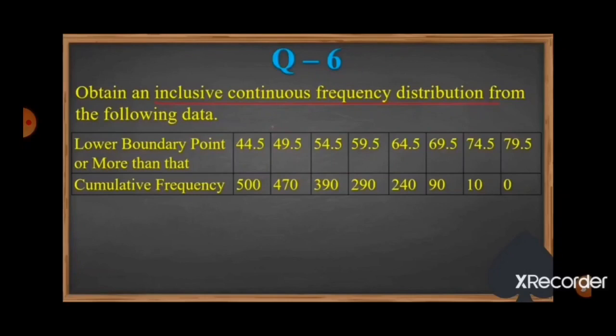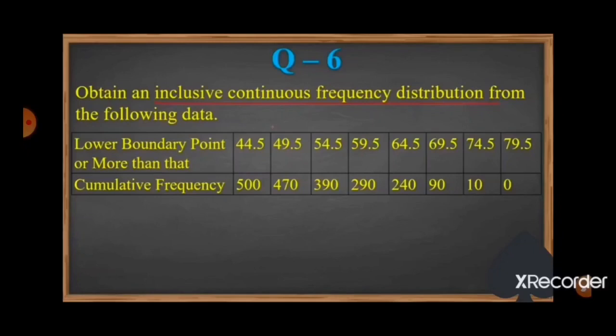There is equal distance between each boundary point. Now cumulative frequency they have given: 500, 470, 390, 290, 240, 90, 10 and 0. Given data is more than type of cumulative frequency distribution.